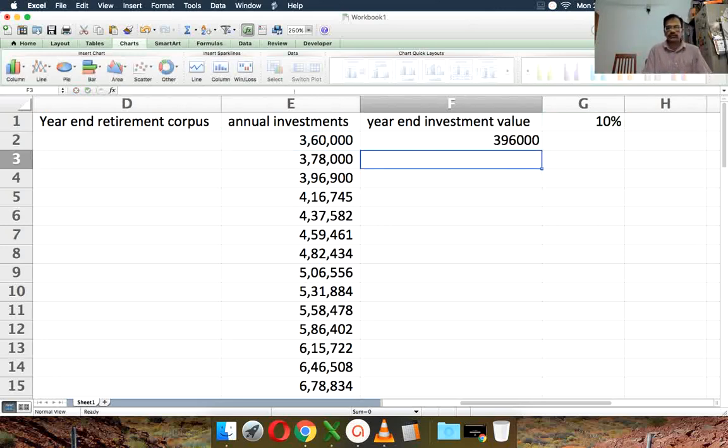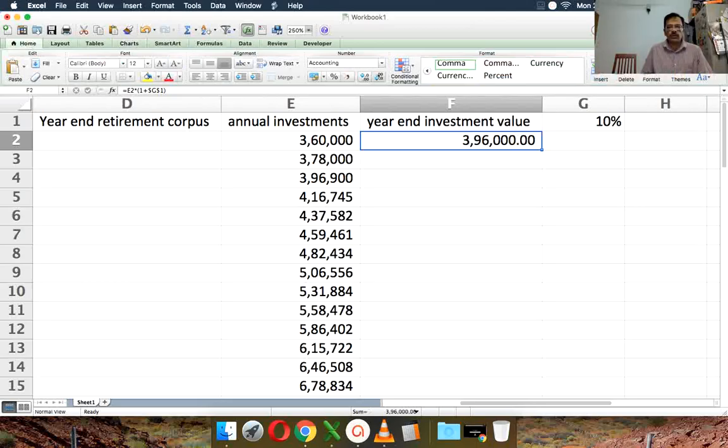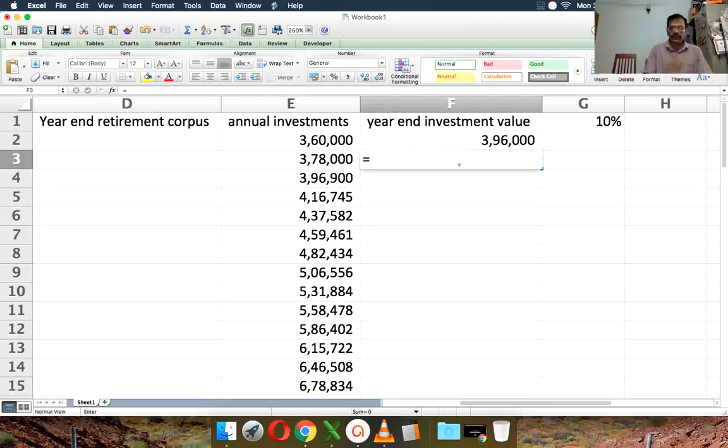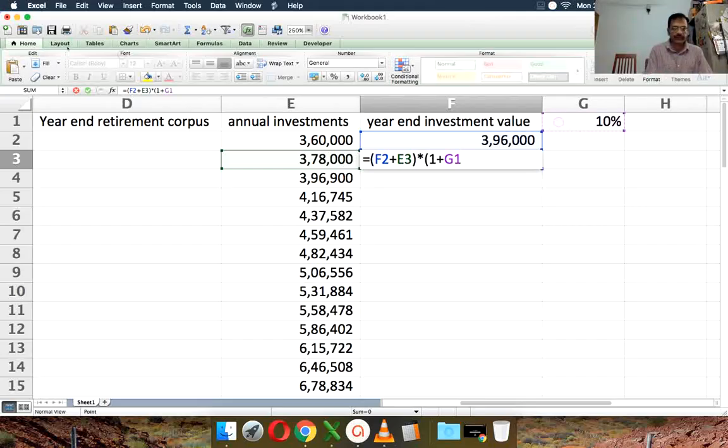So after 1 year, that amount would have grown to that. Then the next year, the previous year's value plus the annual investment in the second year will be added, and both of them will grow at this rate.